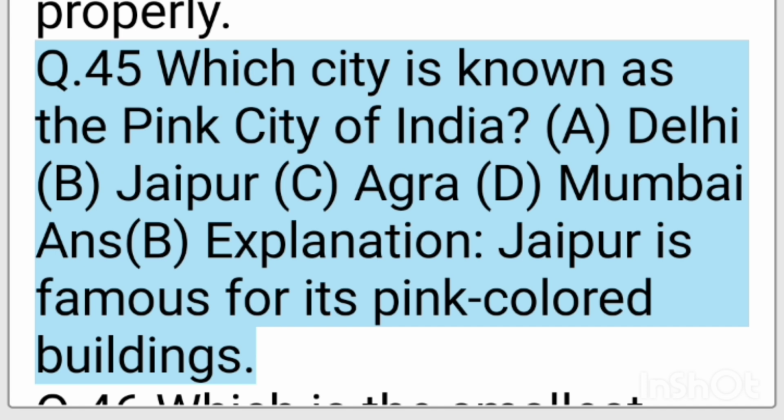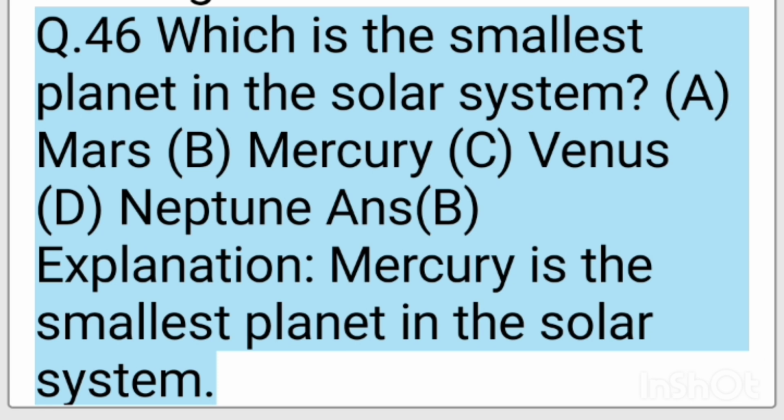A. Delhi. B. Jaipur. C. Agra. D. Mumbai. Ans. D. Explanation, Jaipur is famous for its pink colored buildings. Q. 46. Which is the smallest planet in the solar system?